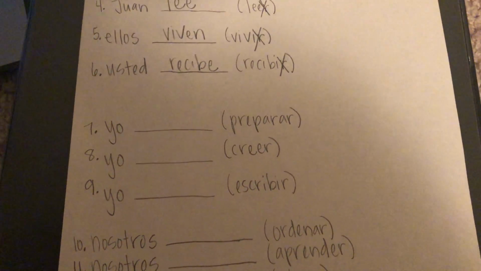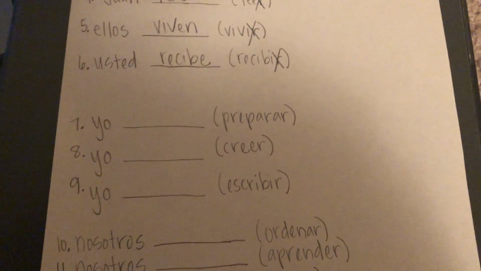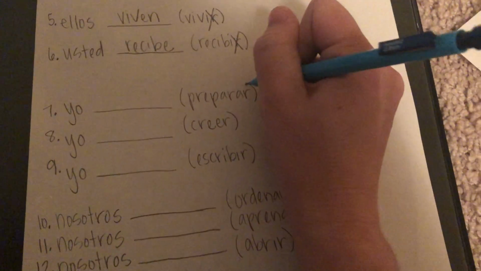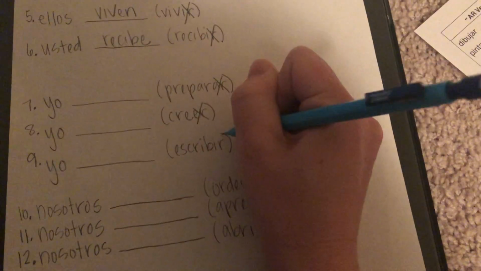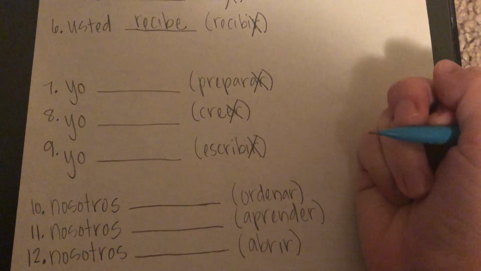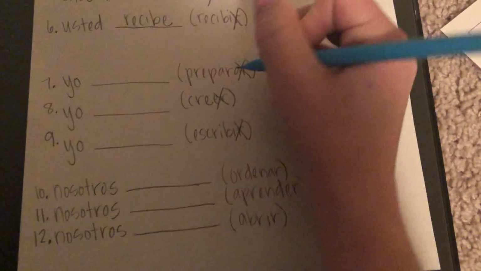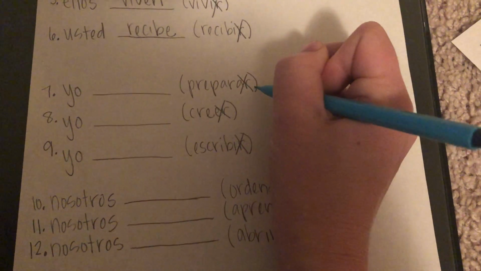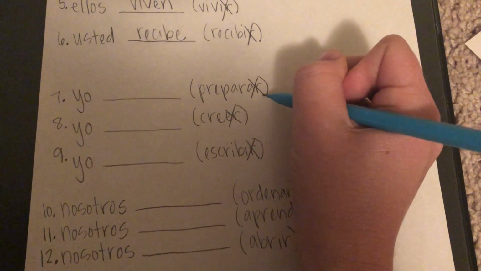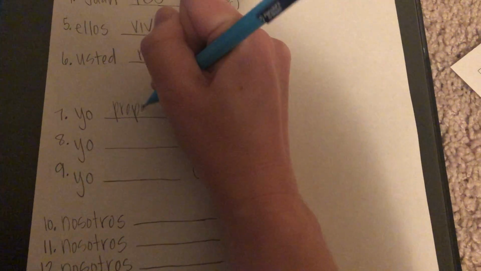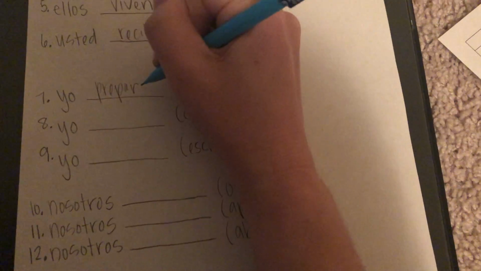All right, so for number 7, 8, and 9, you're going to notice that they're all going to look pretty similar. You're going to chop off the endings. For the verb to prepare, notice that it has 2 ARs at the end. It looks kind of weird, but that's how it's supposed to be, preparar. So our stem is prepar, and we're going to add an O.